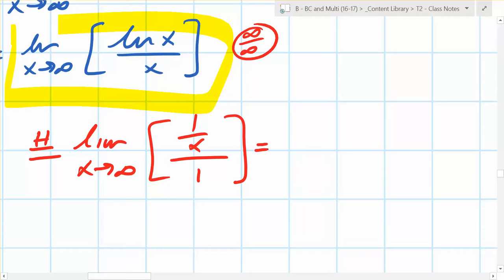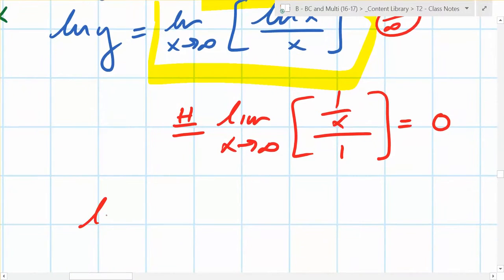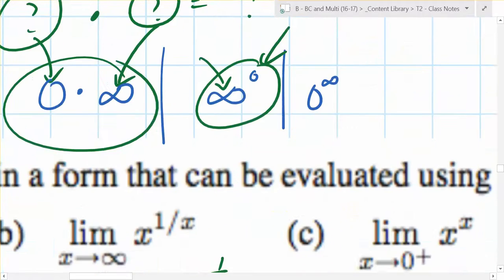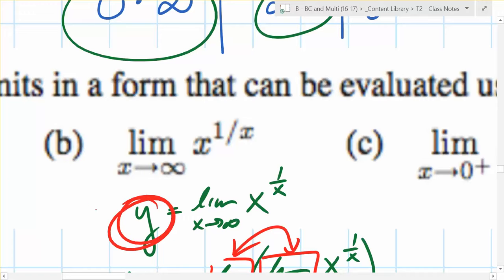And what does that mean? What's that limit? That's just 0, right? So we now know, what do we know? ln of y is equal to what? 0. That's log form. What's it in exponential form? e to the 0 equals, so what does y equal? 1. And y was our original thing we wanted, right? So what does this equal?